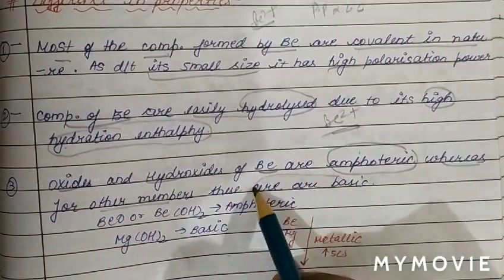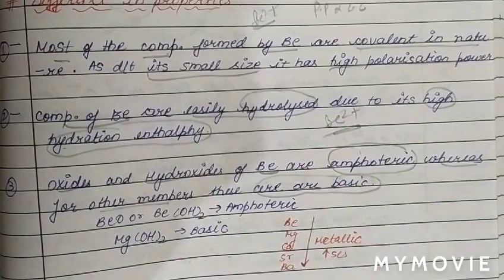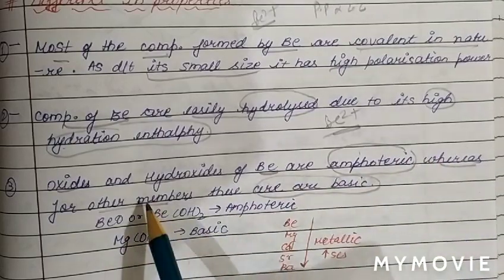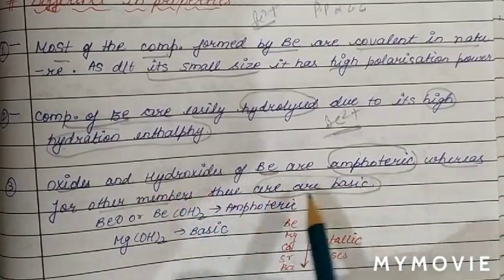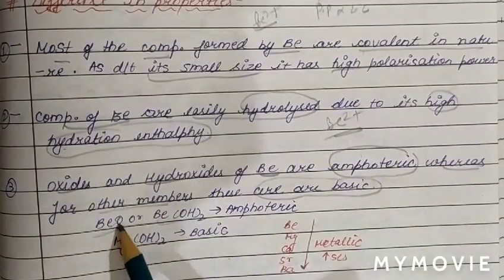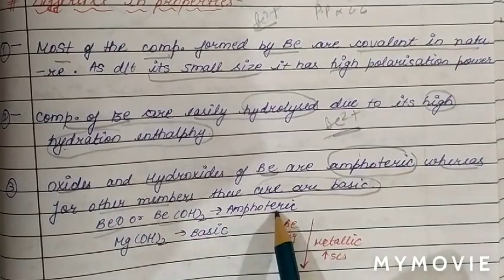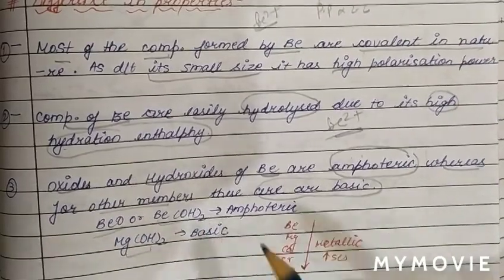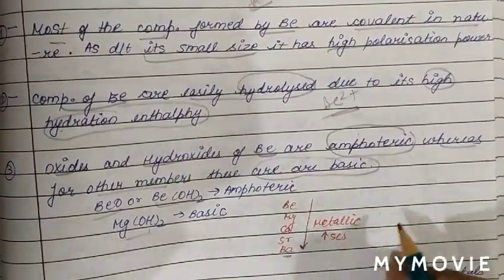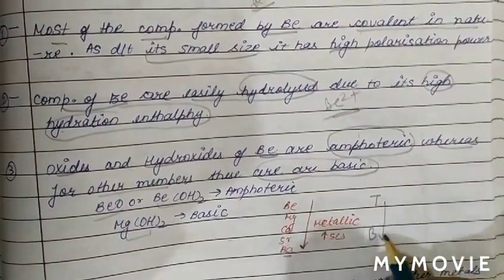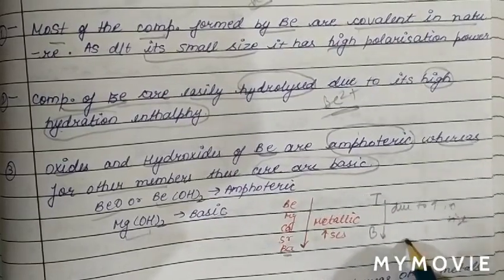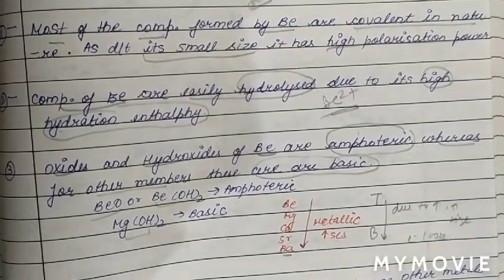While for other members, the oxides and hydroxides are basic in nature. For example, beryllium oxide and Be(OH)2, the oxide and hydroxide of beryllium, are amphoteric in nature. Magnesium hydroxide is only basic in nature. And we know when we move from beryllium to barium, from top to bottom, due to increase in size, electron losing tendency increases.